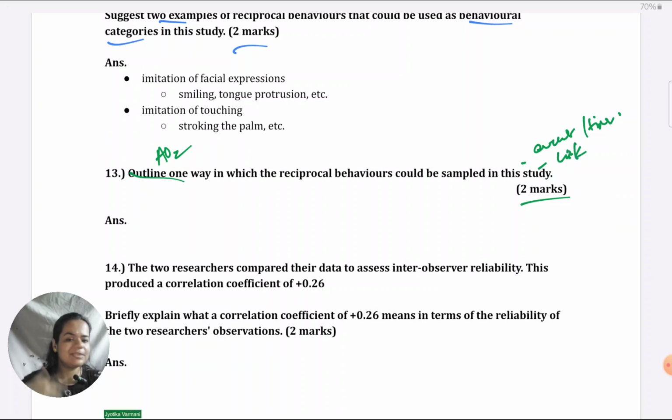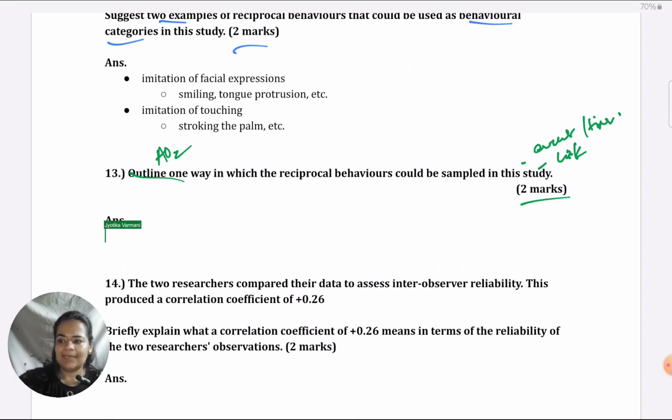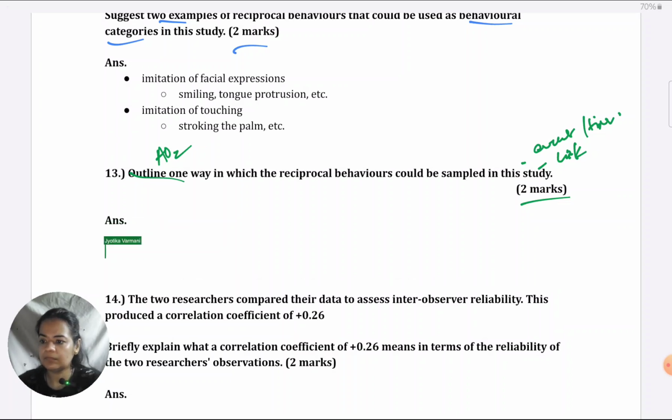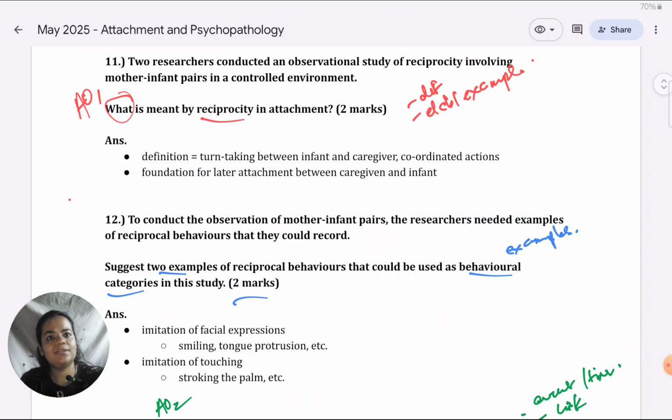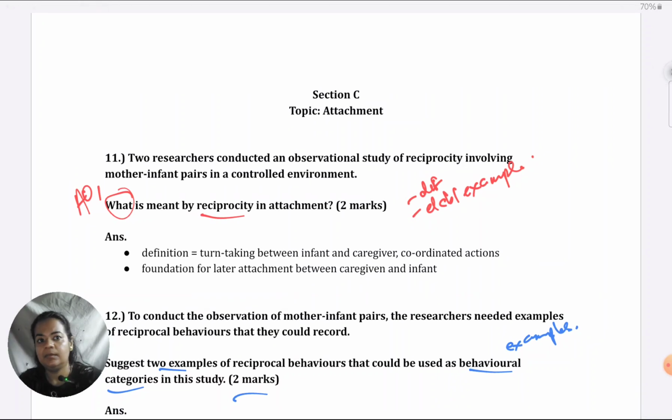Let me make it explicit by making an outline. So my first point, say, could be time sampling. If I give time sampling in the case of the situation given, the situation is very minimal, but it talks about reciprocity between mother and infant. So how time sampling could be done for that?